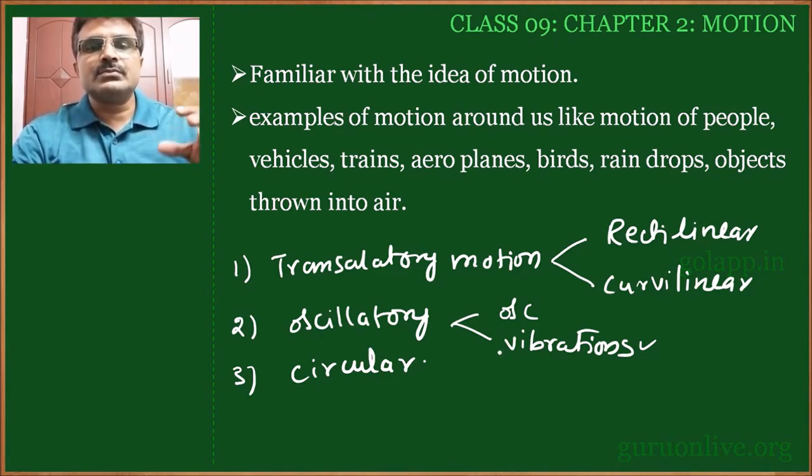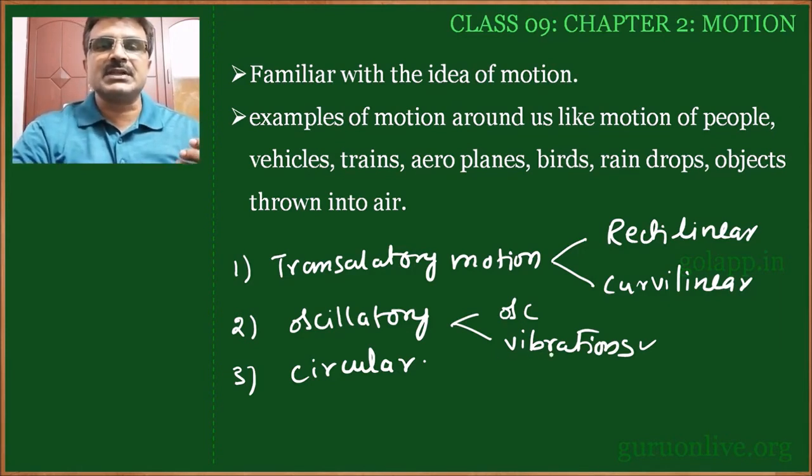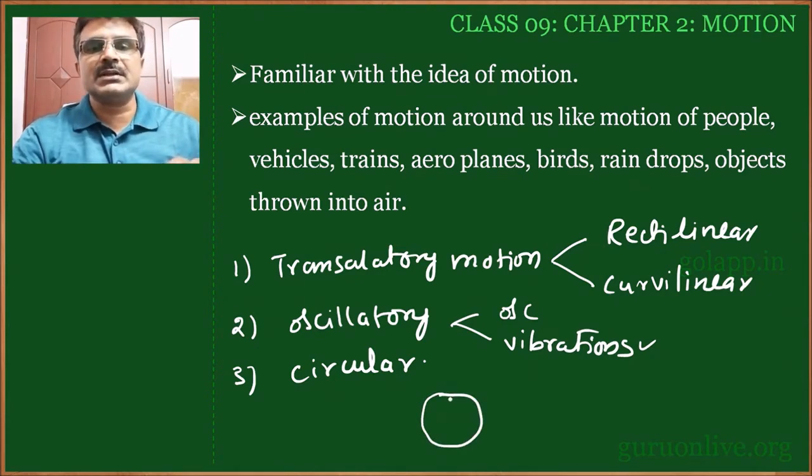As of now, when a body is fixed at one point and making oscillation, such motion is called oscillatory, and when fixed at two or more points, making oscillations and dissipating energy, it is called vibratory. And the last one is circular motion. Where the path of the body is a circle, such type of motion is called circulatory motion or circular motion.